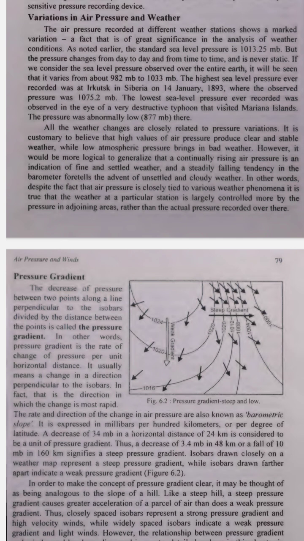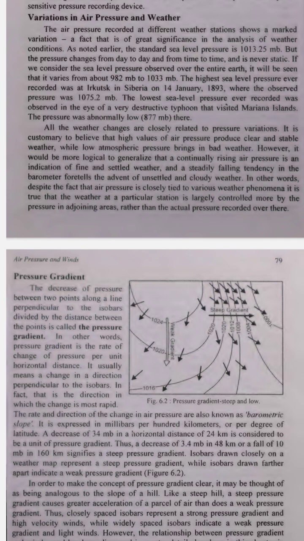3. Rising and falling air pressure. Rising air pressure. If the air pressure is going up, it usually means the weather is getting better. The skies are clearing, and the weather is becoming more settled. Falling air pressure. If the air pressure is going down, it usually means that bad weather is coming. It could mean more clouds, rain, or even storms.